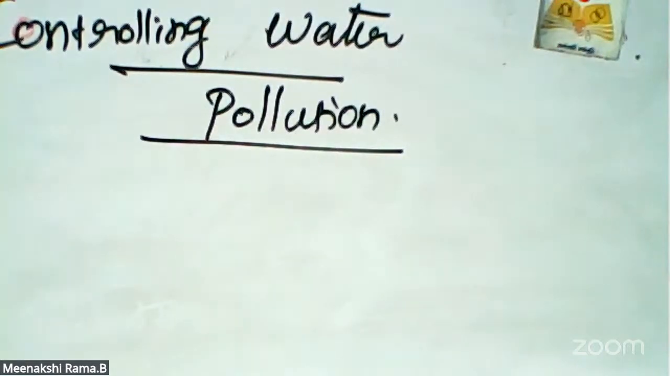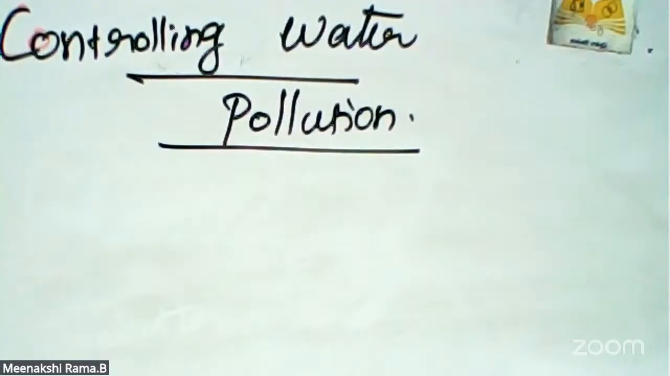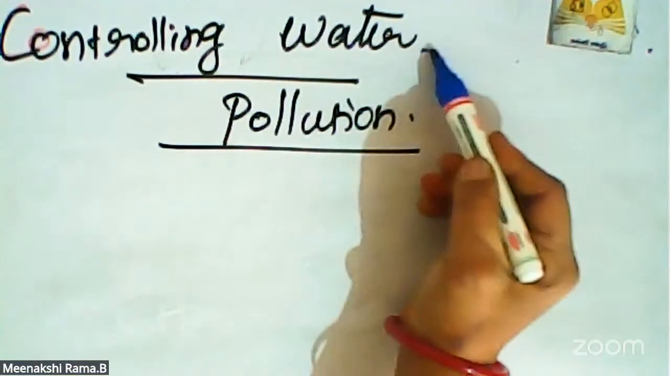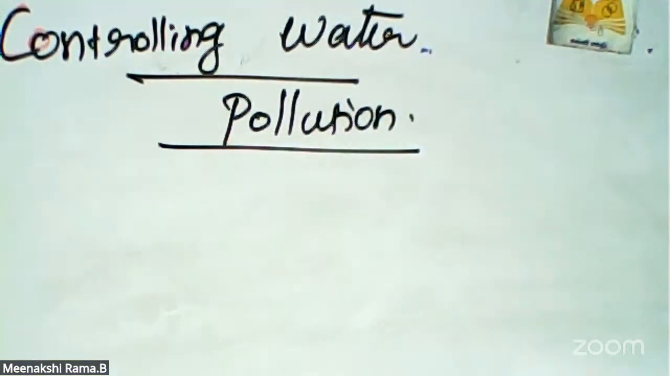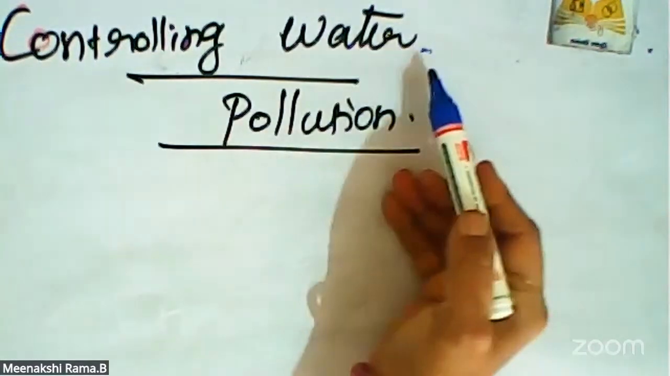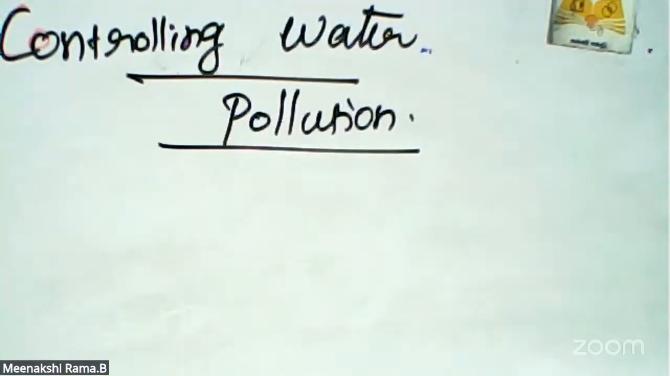Please understand. Controlling water pollution. Controlling means water is precious. Yes, one of the precious matters, water. What are the essential factors? Air, water, shelter, food, like that. So water is one of the essential factors to survive in this world. All the living organisms need water. So water is precious and essential for all the living organisms.